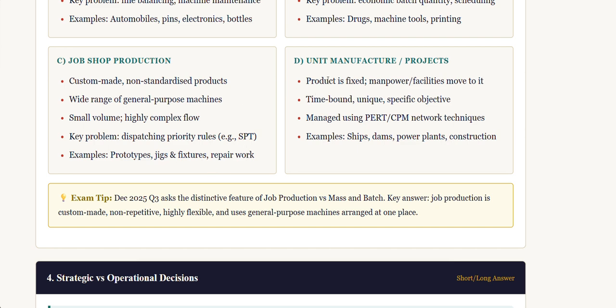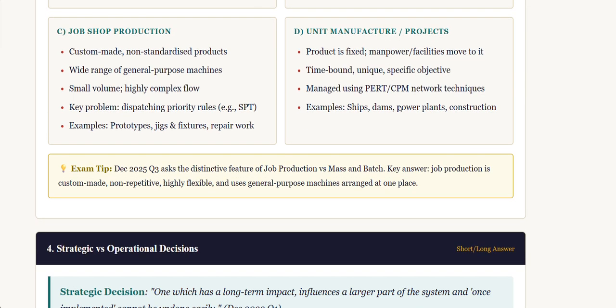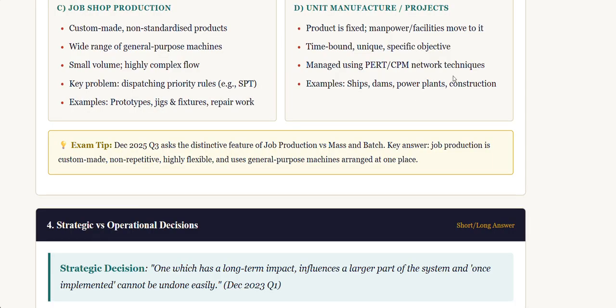Okay. The next is unit manufacture or projects. In this, the product is fixed, and manpower or facility moves to it. It is time bound, it is unique, and has a specific objective. It can only satisfy the specific objective. It is managed using PERT or CPM that we have studied, and network techniques. Examples are ships, dams, power plants, construction, and all.